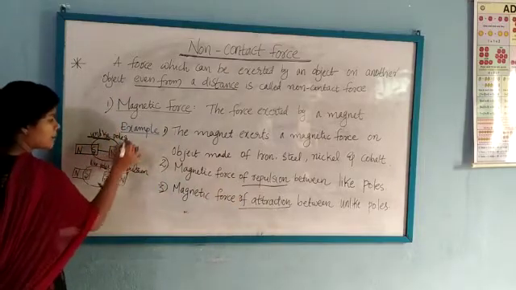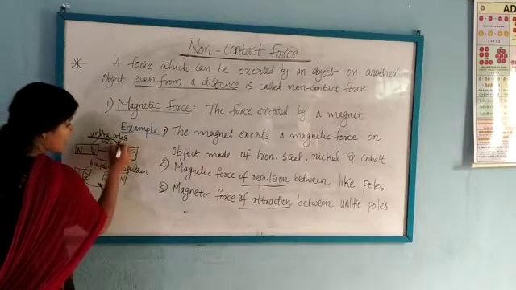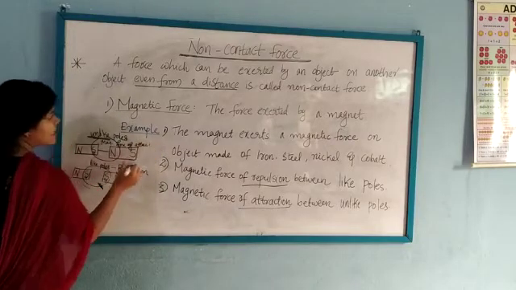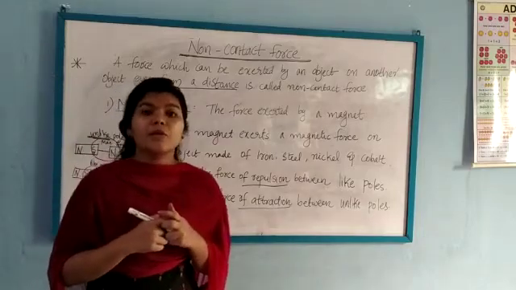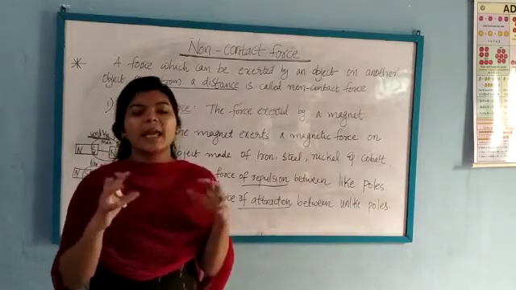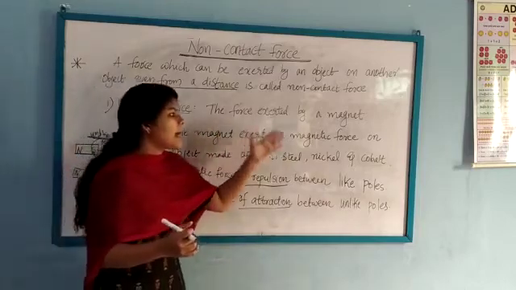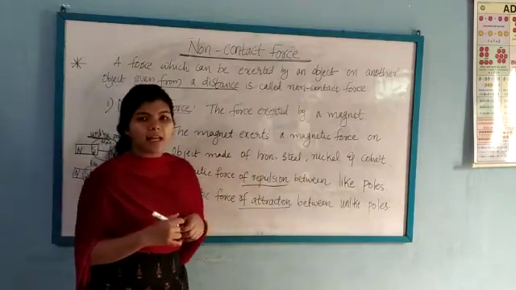These are the unlike poles where there is magnetic force of attraction. These are the examples for magnetic force. Magnetic force means the force exerted by the magnet. For example, the magnet exerts a magnetic force on objects made of iron, steel, nickel and cobalt.